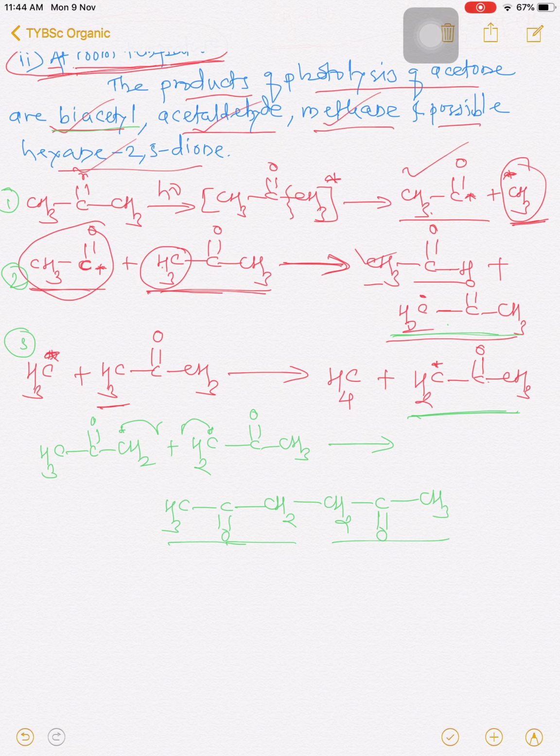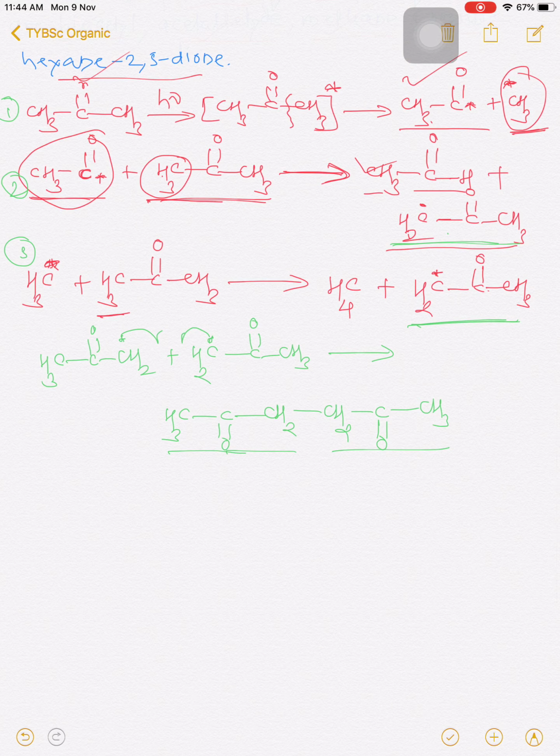Again there may be a possibility. Now see here, the acyl radical which is formed in the first step, CH3CO radical, may reunite with the same radical, and there is a formation of CH3COCOCH3.